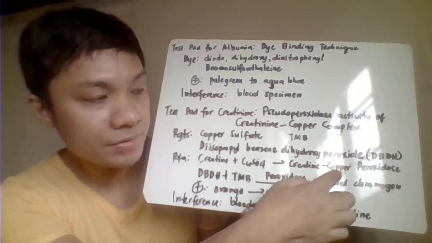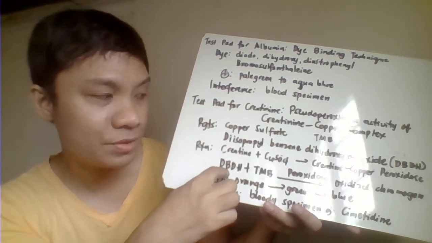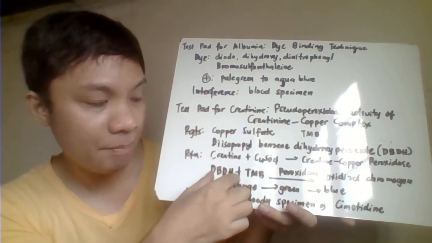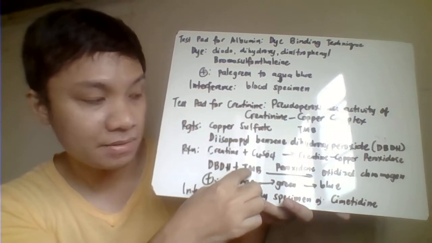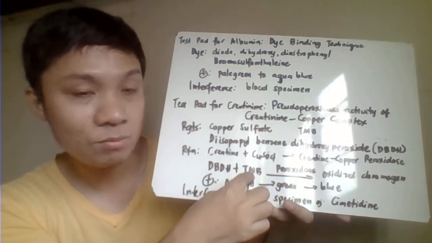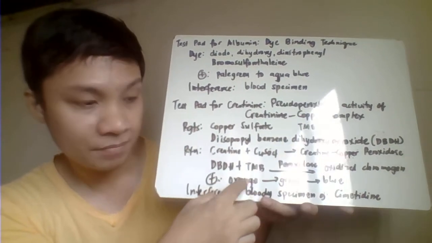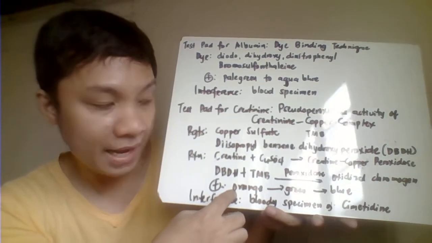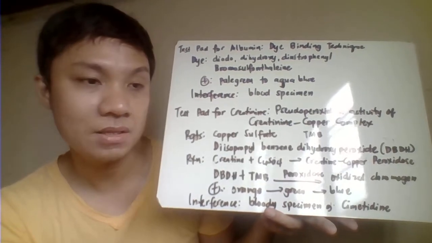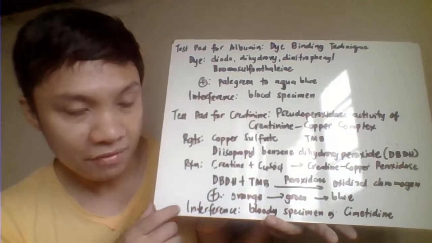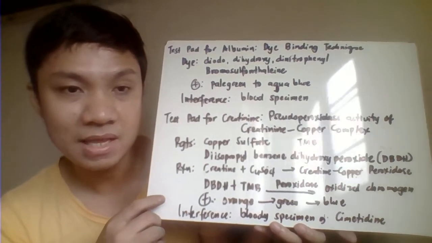This creatinine copper peroxidase further catalyzes the diisopropyl benzene dihydroperoxide plus the chromogen, tetramethylbenzidine, which gives us the color. It will oxidize this chromogen so that you will have a color change when positive. The positive result for the presence of creatinine would be orange, to green, to blue, depending on the concentration of creatinine. Interference would be the presence of blood in a specimen and even the presence of drugs with similar effects.